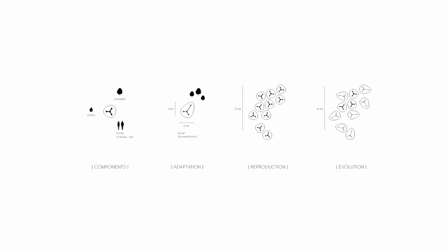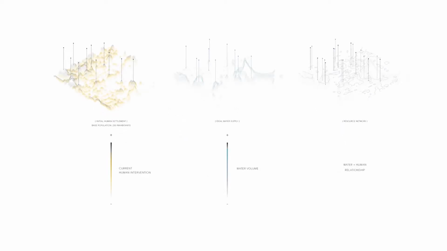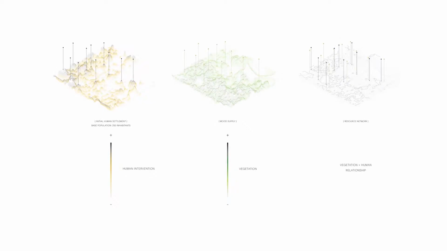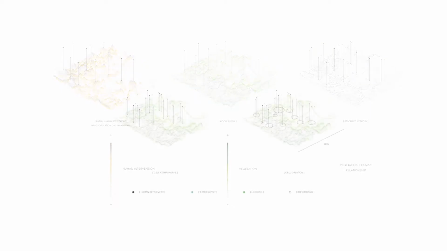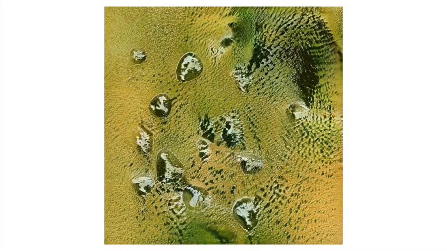These components create a cell which can adapt, reproduce, and evolve according to its context, mimicking the behavior of a living organism. First, an initial resource network is created between humans and their closest water supply. The second network is created by analyzing the forest to find ideal locations for logging and reforesting. By extrapolating this information, cells are created. Machine learning allows for a visualization of the cell's area of influence and their evolution through time.